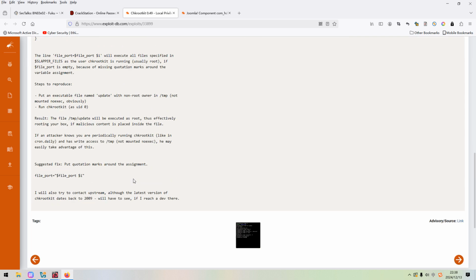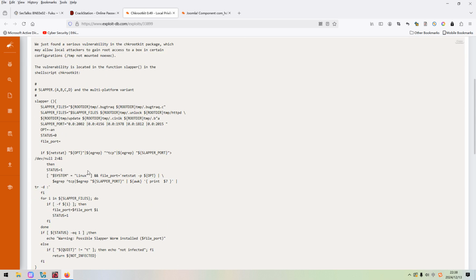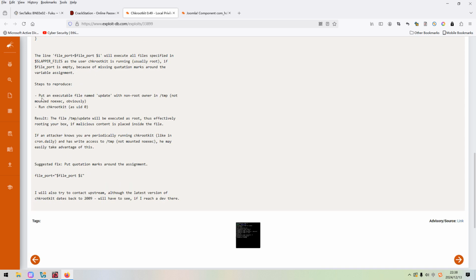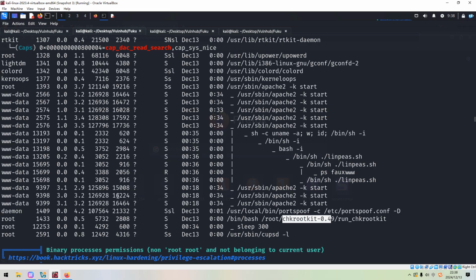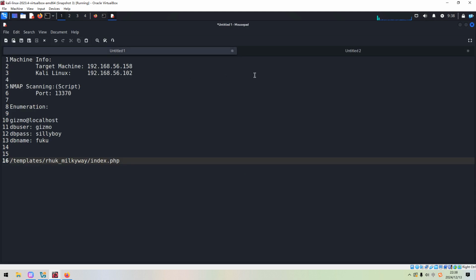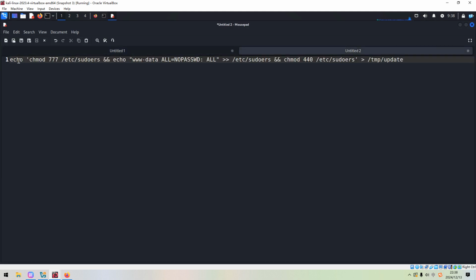Just you can see over here there will be two steps, but for now we just need the first step, because chkrootkit will be running by the root user regularly, and we need to create the update file and put something into it. For example, we can put www-data into the sudoers file, like this one. I think you know what this line will do.